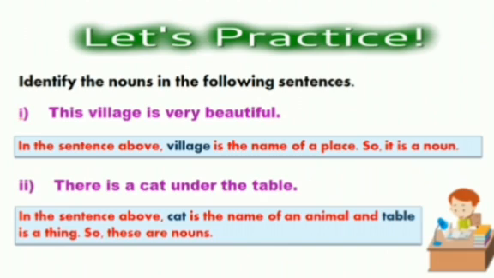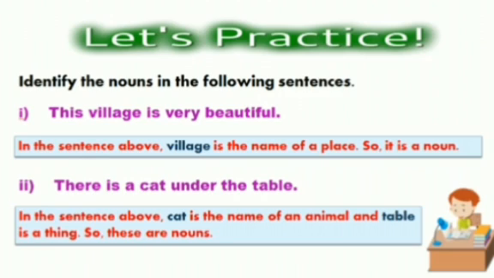So now let's practice. Identify the nouns in the following sentences. As you can see, I have given you a few sentences here. You are going to find out nouns in the sentences. Number one, this village is very beautiful. Can you tell me the noun in this sentence? Yes, very good. In the above sentence, village is the name of a place, so it is a noun. Can you find any other noun? Any name of a person, place, or thing? No? Very good. It means that in this sentence there is only one noun, which is village.